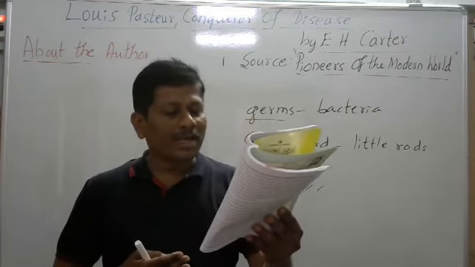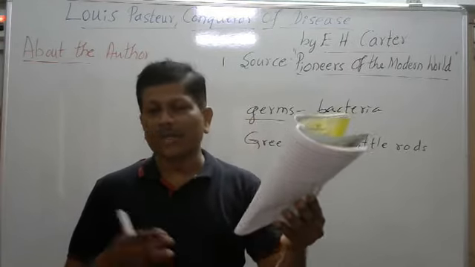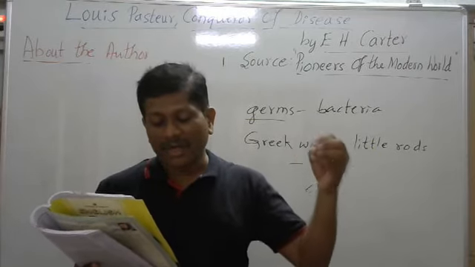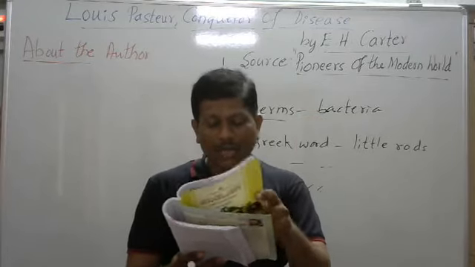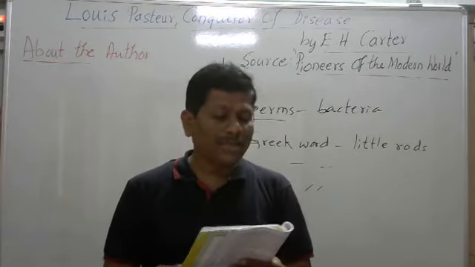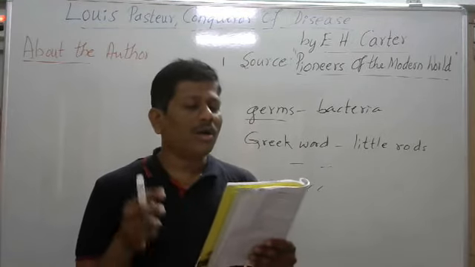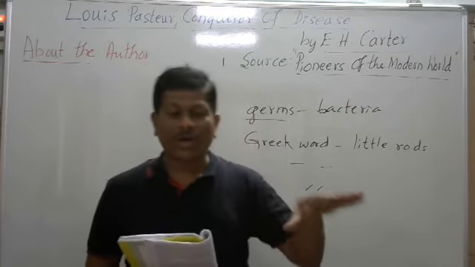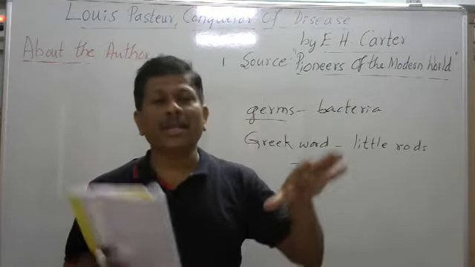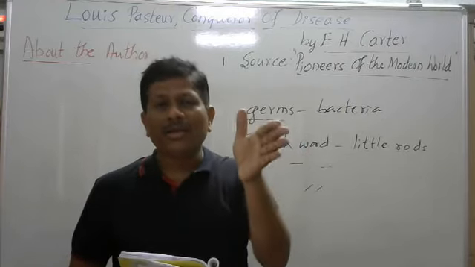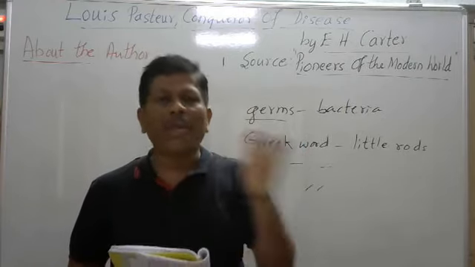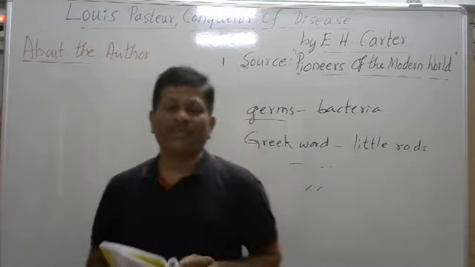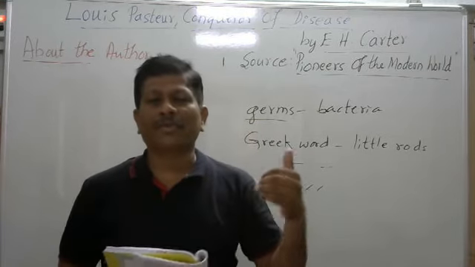He started to give some lectures in Lille on fermentation. So he gave many lectures on fermentation, which is used in the field of wine. One of the chief industries in Lille was the manufacture of alcohol from beetroot. In those days, beetroot was used to make alcohol. So one industrialist had a problem: the wine he prepared used to go bad very soon. So he came to Louis Pasteur and asked him to please find some solution for this.